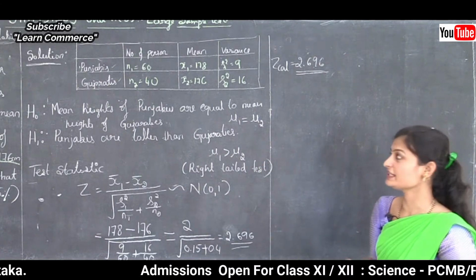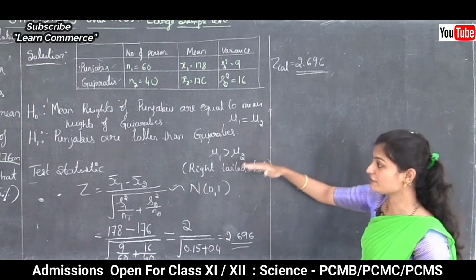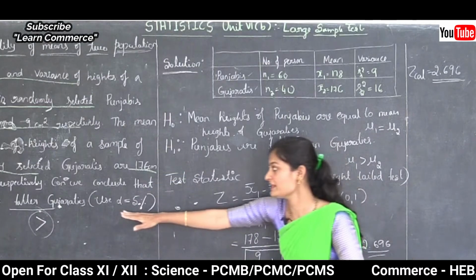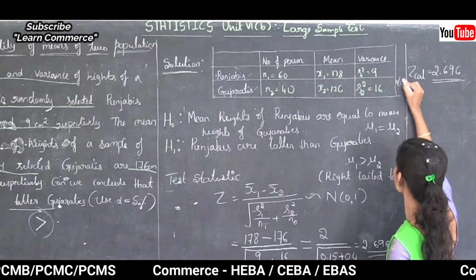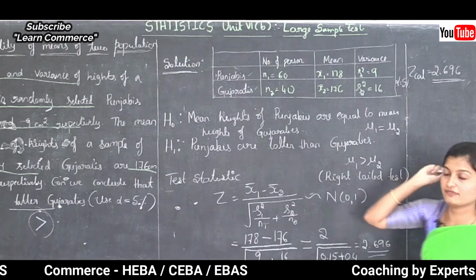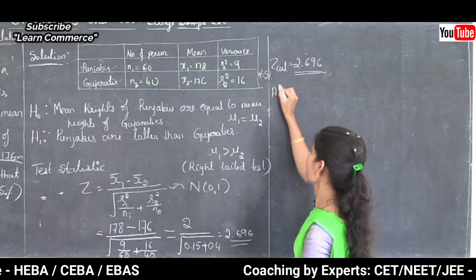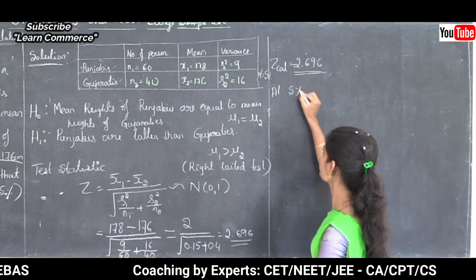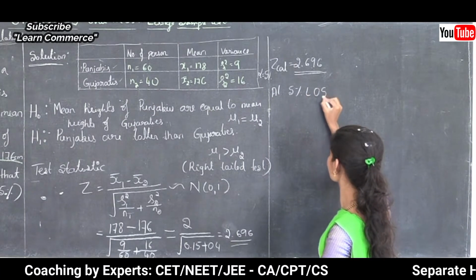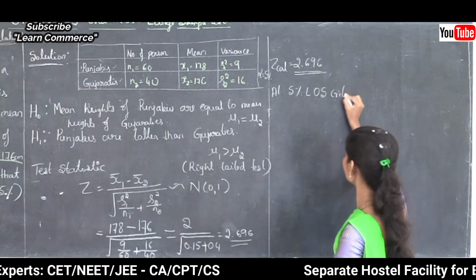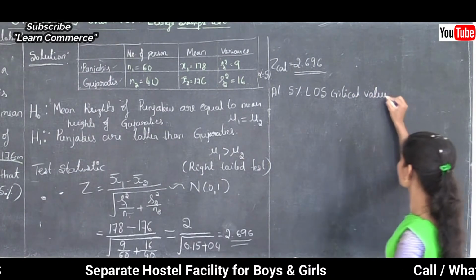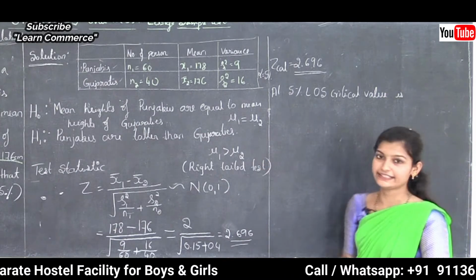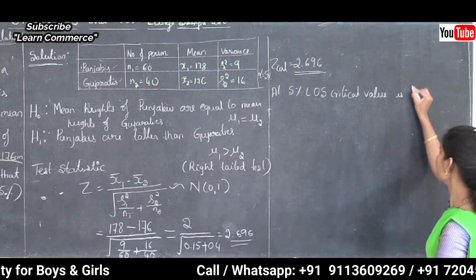Next, step 4 is using alpha. Here alpha is given, that is 5%. Using that level of significance, we can find the critical value. At 5% level of significance, because it is a right tail test, we need to find the k value.